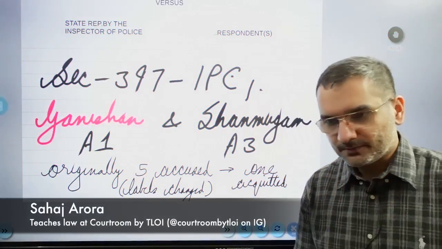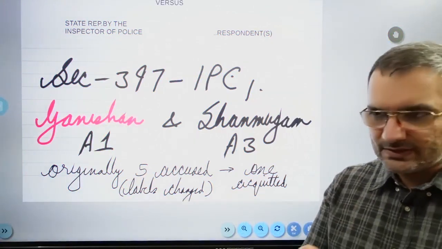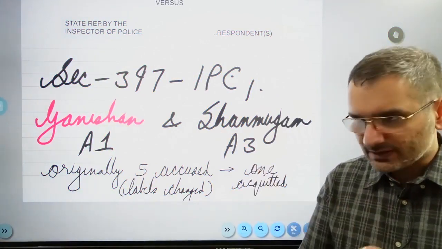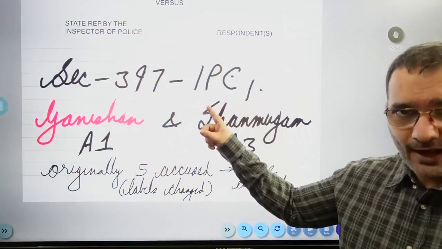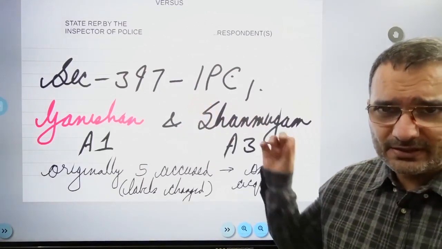Namaste, welcome to Courtroom. So if you're preparing for judiciary examinations, especially the DJS, and their mains format is quite focused on very recent judgments, this is a good one to track. And this one is on section 397 of the IPC, delivered in October.